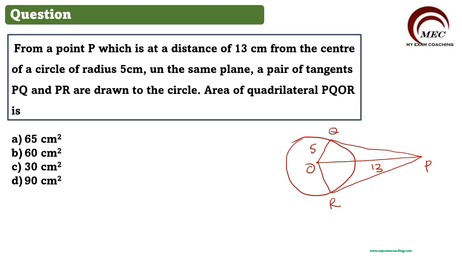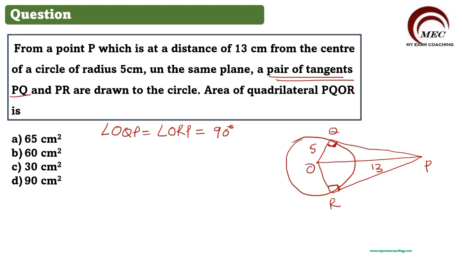According to the given question, what is angle OQP? Angle OQP is equal to angle ORP. Both of them will be equal to 90 degrees. Why? Because they are tangents. Since a tangent will always make 90 degrees with the radius, these two angles will be equal to 90 degrees. It is a pair of tangents. These are the words you have to remember when you solve the questions.